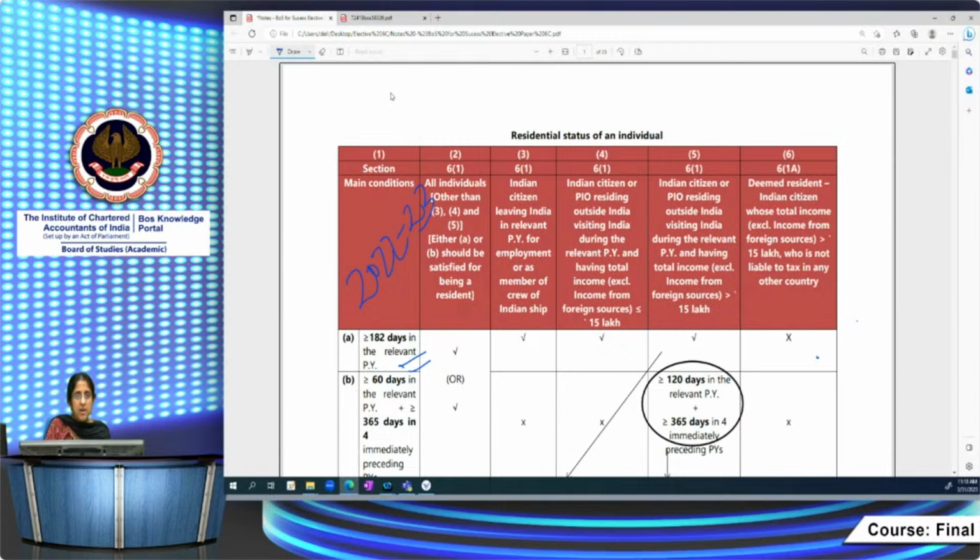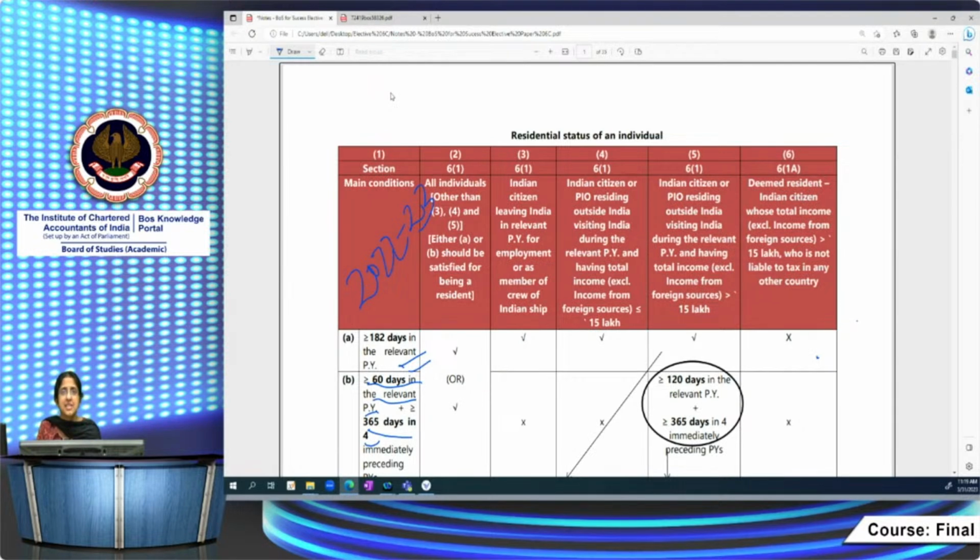Okay. Or in case that is not fulfilled, at least 60 days he should have stayed in the relevant previous year, plus 365 days in the 4 immediately preceding previous years. That is, in previous year 22-23 he has stayed for 60 days or more, and in the earlier previous years, that is 21-22, 20-21, 19-20, 18-19, these 4 years he should have stayed in India for 365 days or more. If this condition is satisfied also, the individual will be treated as resident for assessment year 23-24.